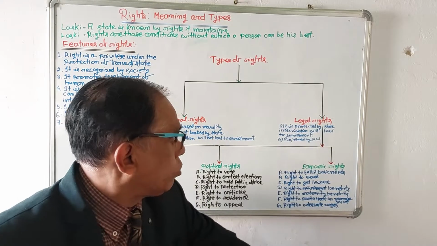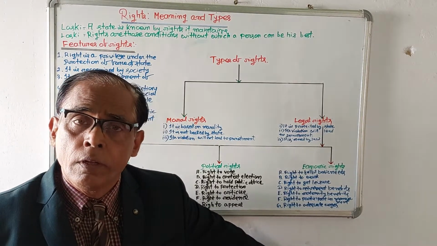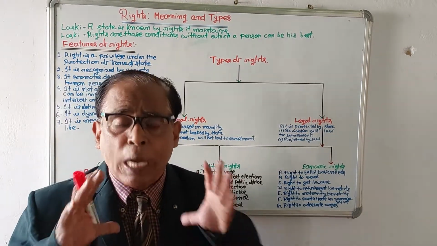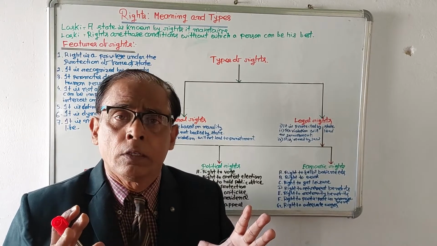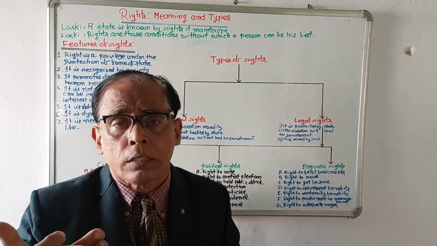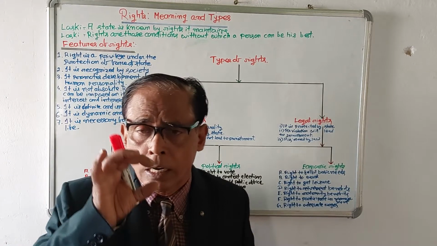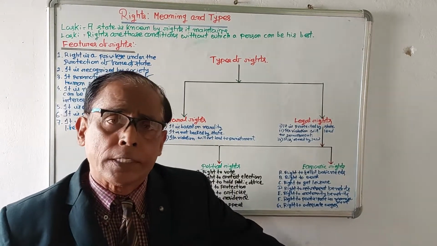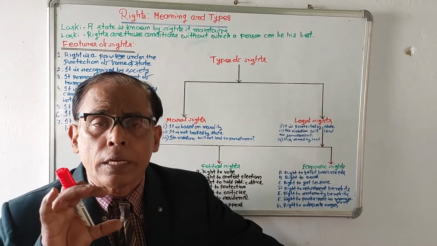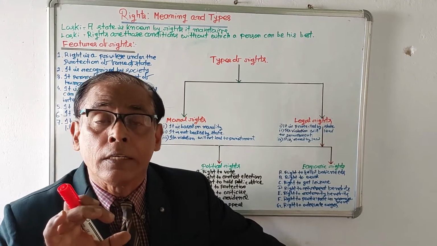Number 3, right to get leisure. Every person has the capacity to work. He cannot be engaged more than a limited working hours. So a person has the right to get leisure.